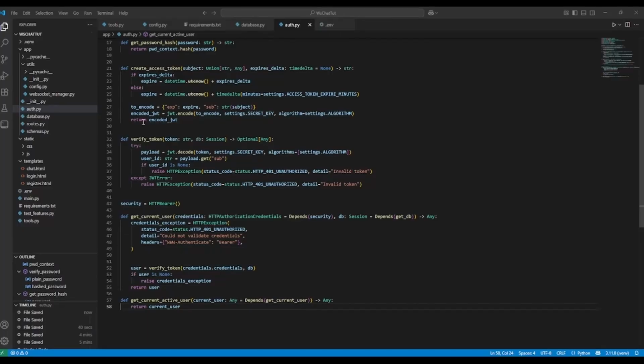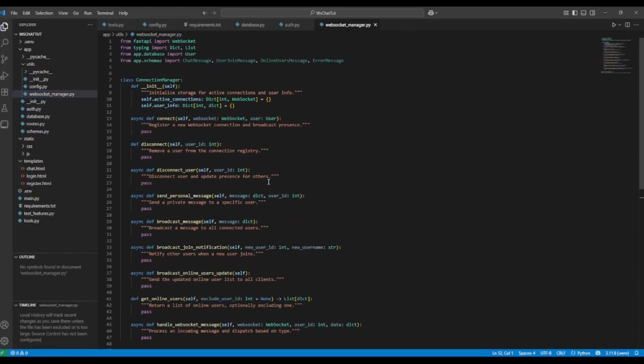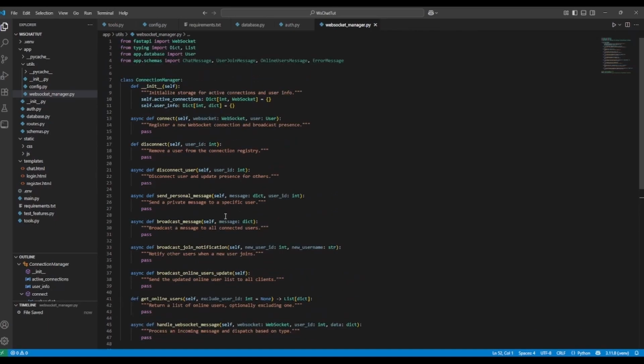All right, so the next thing we're going to implement here is going to be our WebSocket manager. And again, I've prepared an implemented version of the code here, just because there's no point in having me mistype all of these parameters and stuff. So we'll try to save time there.